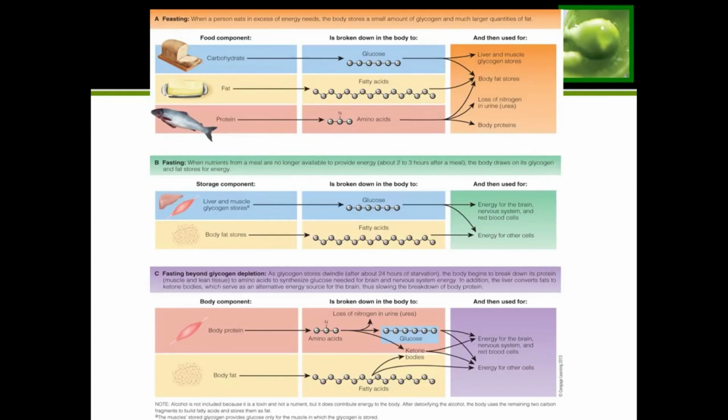That's going to be any of your tissues, your muscles that the body can break down and use the amino acids from those structures to convert them into glucose. Now, some of those amino acids are not going to be glucogenic, so they won't be able to make glucose, but those we can go ahead and convert to ketones. And then our fats can be broken down into plenty of ketones, so those are going to be what are used to fuel other cells in the body that don't require glucose.